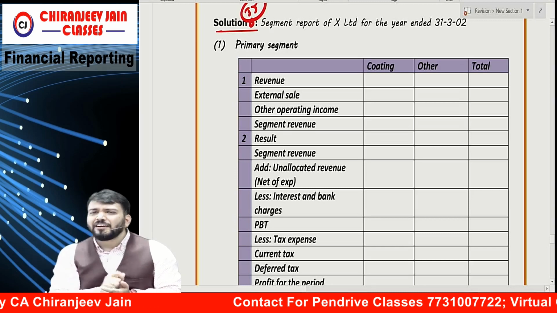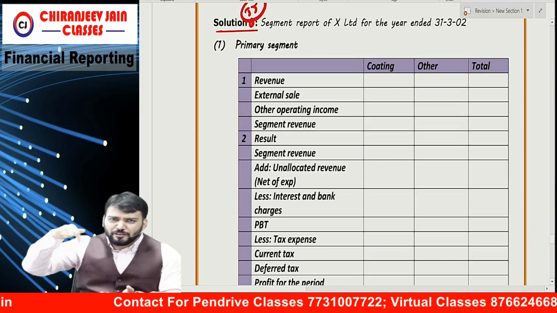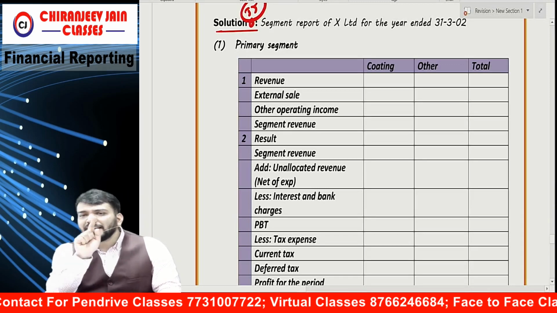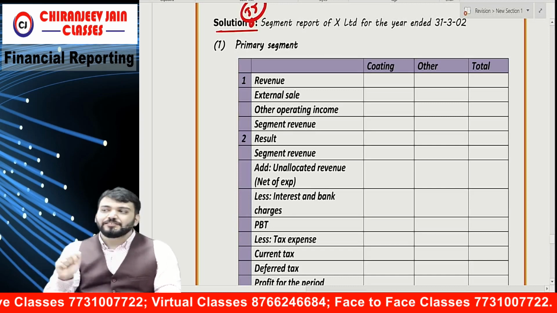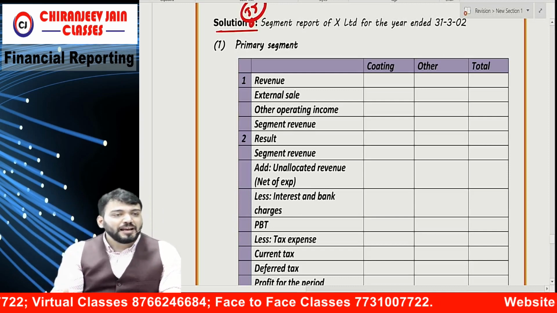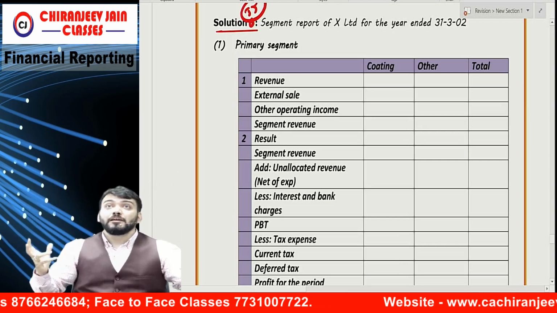In the office, we pass the journal entry: debtor account debit to sales. So sales will be inclusive of GST. What journal entry do we pass? Debtor account debit to GST and to sales. So sales will always be excluding GST. Tell me, in the exam something will happen and you will understand.